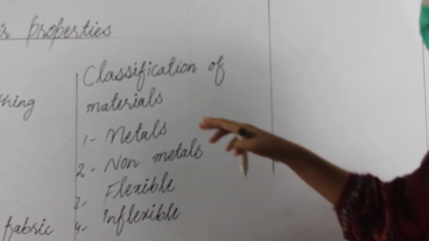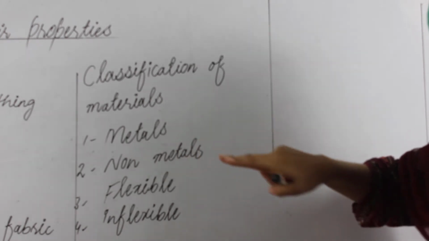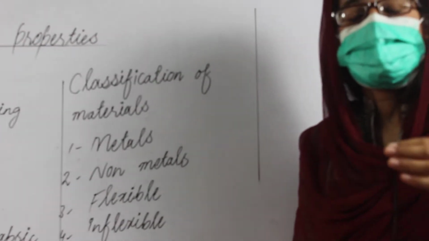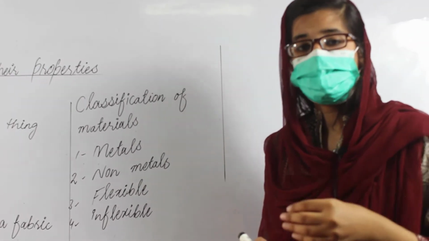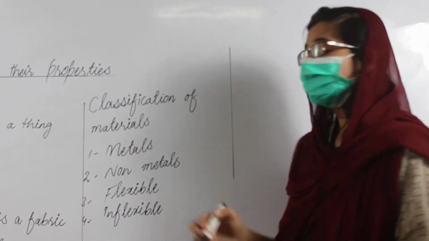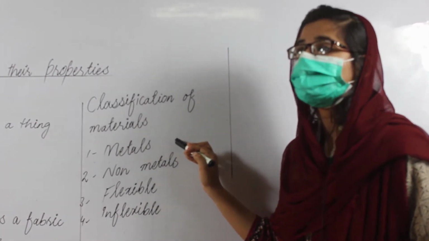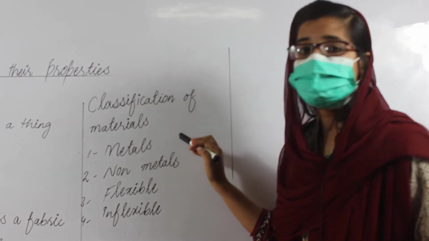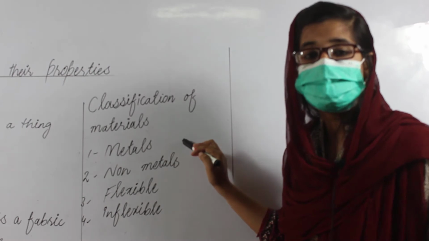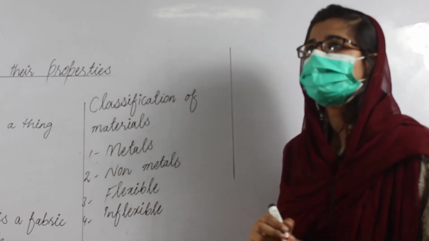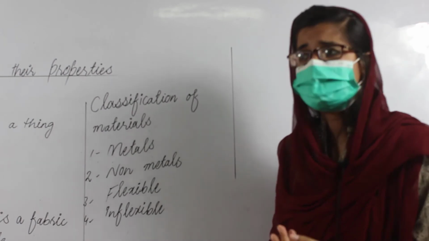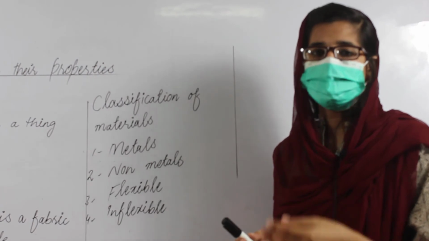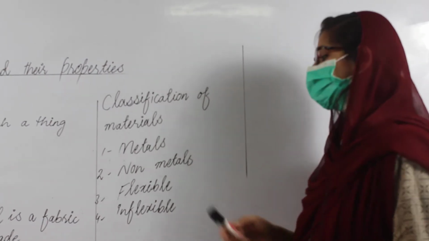Now first of all we will discuss metals. What are metals? Metals are those materials which allow electricity to pass through them. These are also called conductors. They are good conductors of heat and electricity because they allow electricity and heat to pass through them. For example, iron is the best example of a metal.